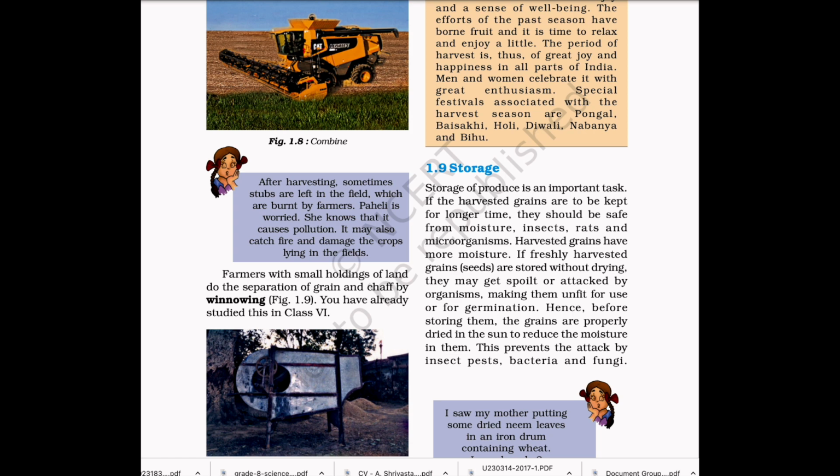If freshly harvested grains are stored without drying, they may get spoilt or attacked by organisms, making them unfit for use or for germination. Hence, before storing them, the grains are properly dried in the sun to reduce the moisture in them. This prevents the attack by insect pests, bacteria, and fungi.